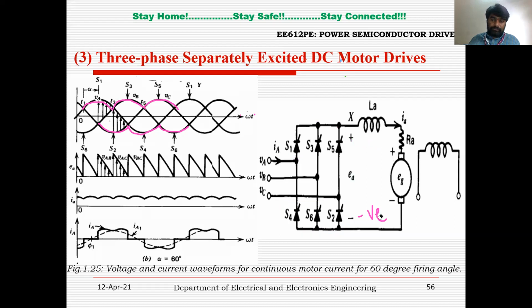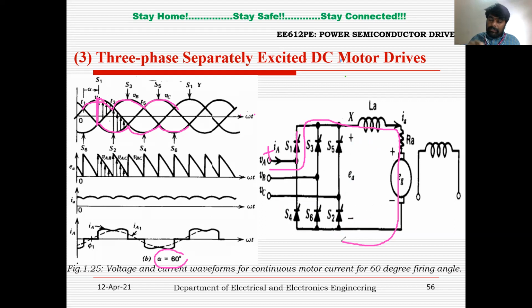So now you can see at alpha equals 60, I want to plot the waveforms. At alpha equals 60, omega t will be 90 degrees. So at this particular point, S1 will be in forward bias condition, so I can apply triggering first to S1. The current will carry through S1 from VA positive, S1 anode and cathode, terminal X, LA, RA, and back to the source, right?